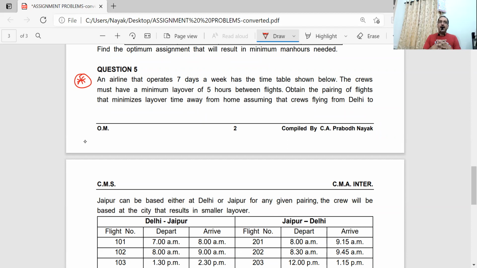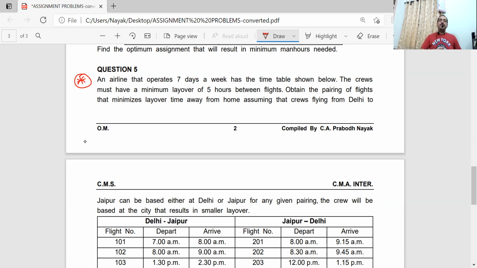Or they should have a gap of at least 5 hours or so. So a pilot and a co-pilot come from Calcutta and fly the plane to Hyderabad. In Hyderabad, they will exit the plane. They will go home and take rest. Or if they do not have their homes here in Hyderabad, they will put up in a hotel. They'll take a rest there for 4 to 5 hours. Again, they'll come back. That same flight which has come will then be taken by some other pilot and co-pilot to some other destination.